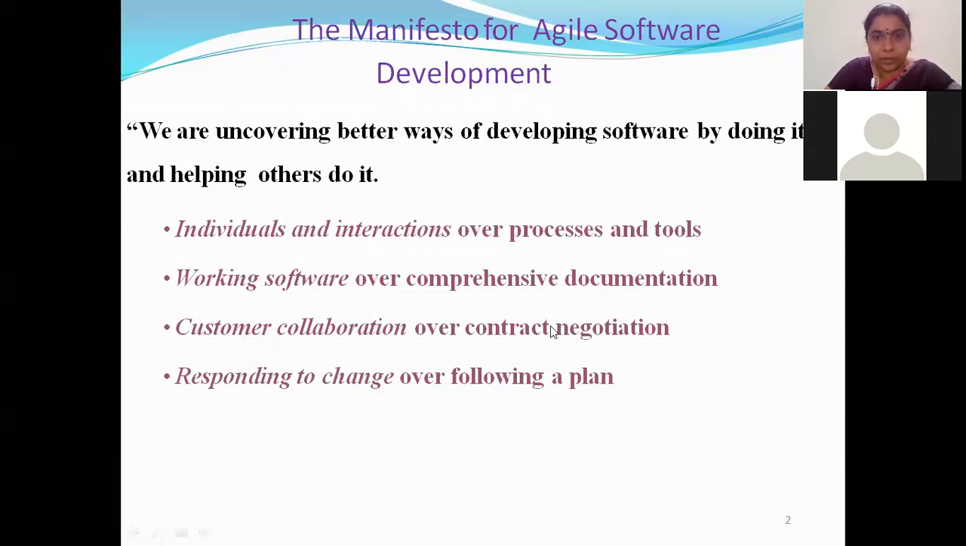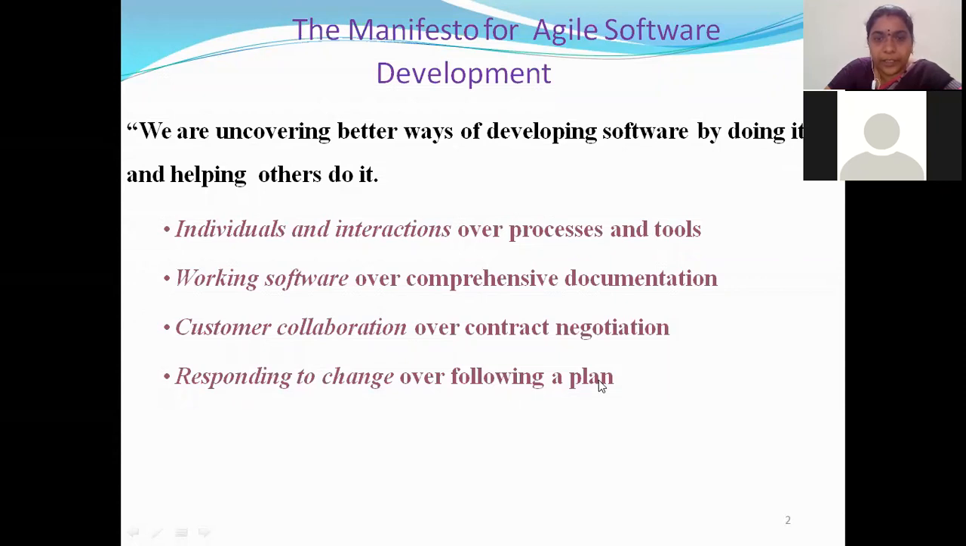Don't go for contract negotiation, always involve the customer in every part. In previous traditional models, we involved the customer only in the communication part, the first phase. We gather the requirements from the customer, and after leaving that phase, when we go on to the planning phase, we don't have any contact with the customer. But what agile tells us is that the customer should always be involved in all the phases. That is what we call customer collaboration.